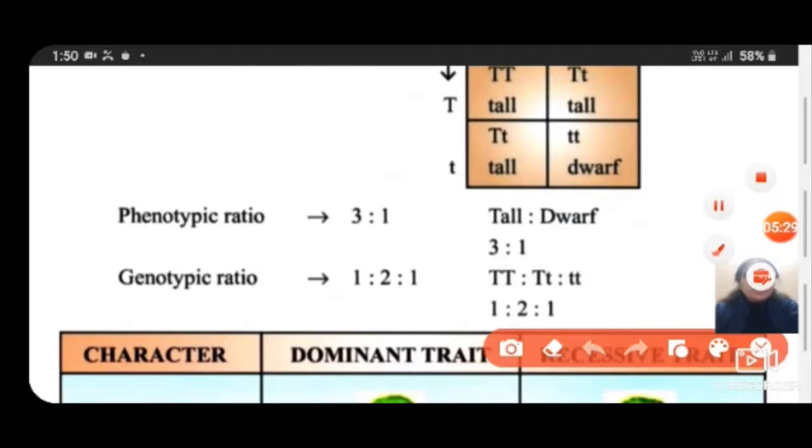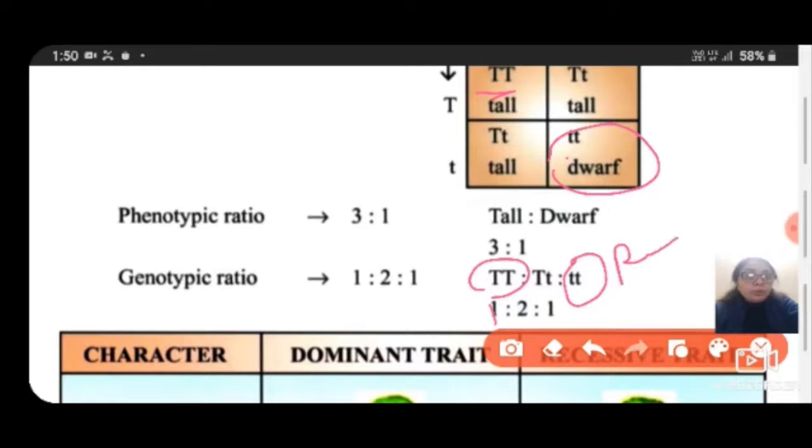What is the genetic representation here? Capital T capital T is the single one and it's a pure plant, and small t small t is the dwarf plant. This is also a pure plant because both alleles are identical. But here it is capital T small t, and they were two plants. In physical appearance they looked like tall plants, but in the genotypic ratio both alleles were present, so they are heterozygous.